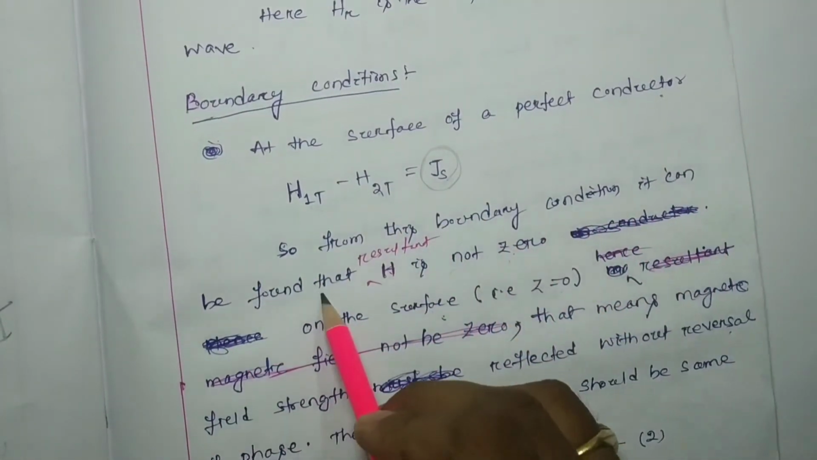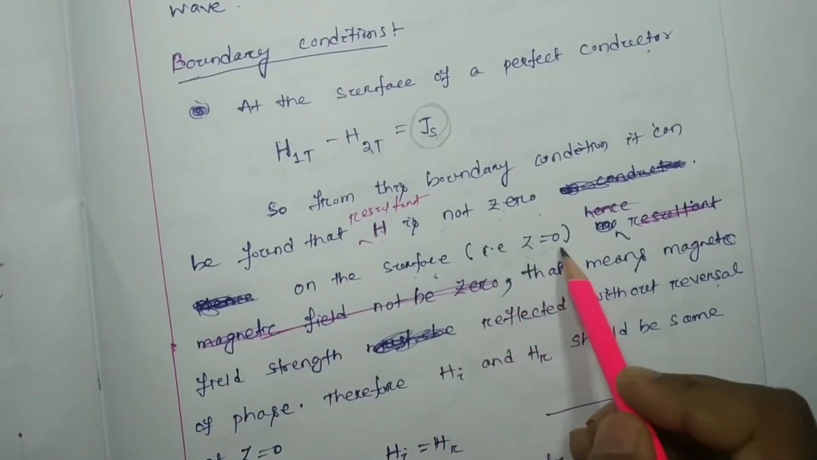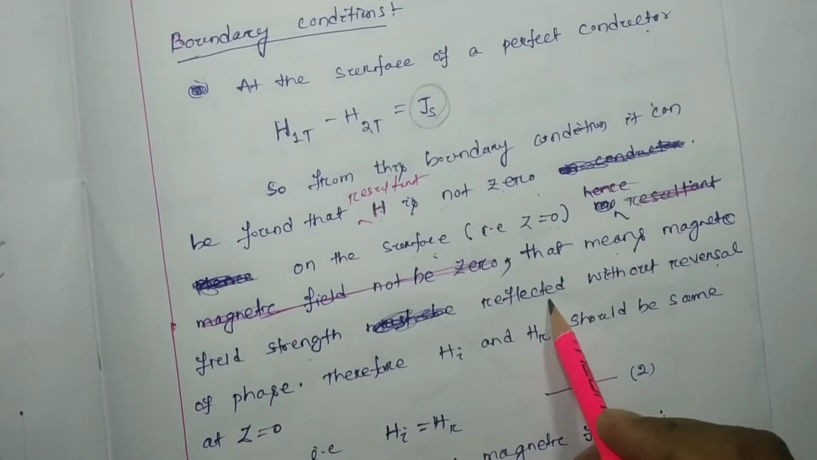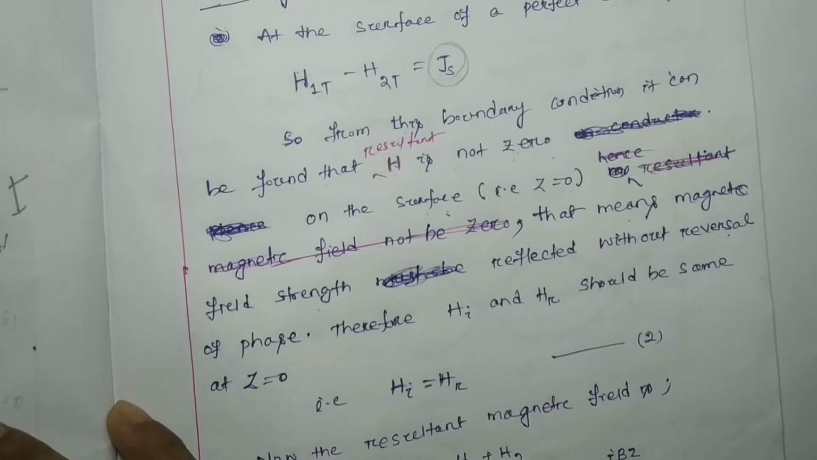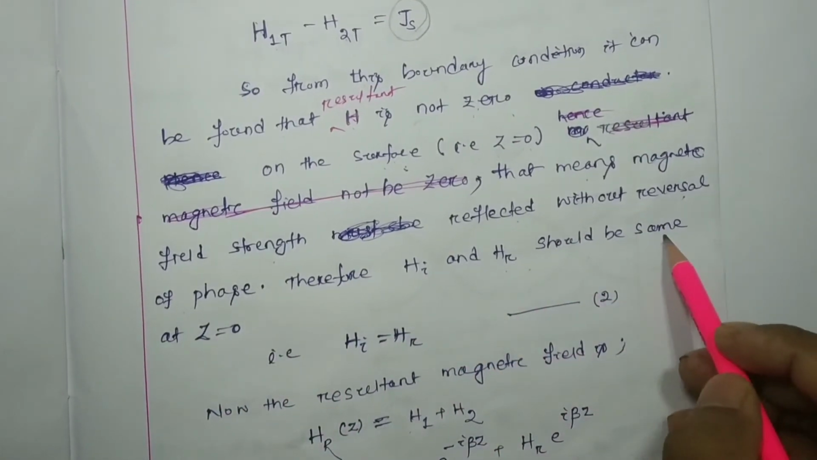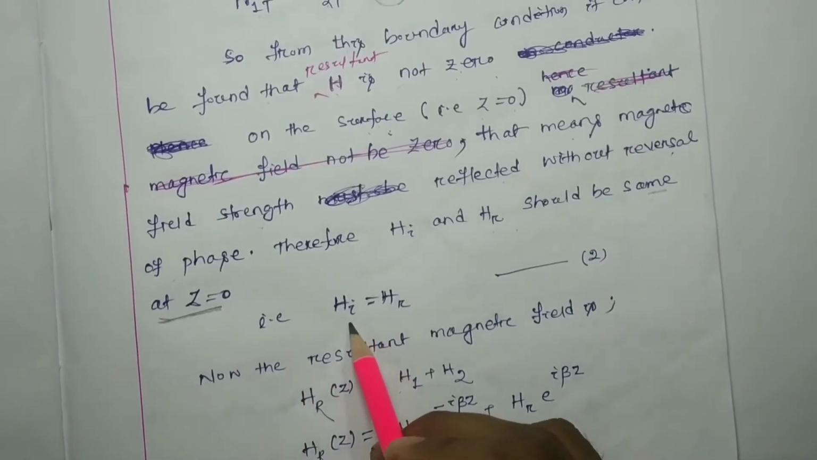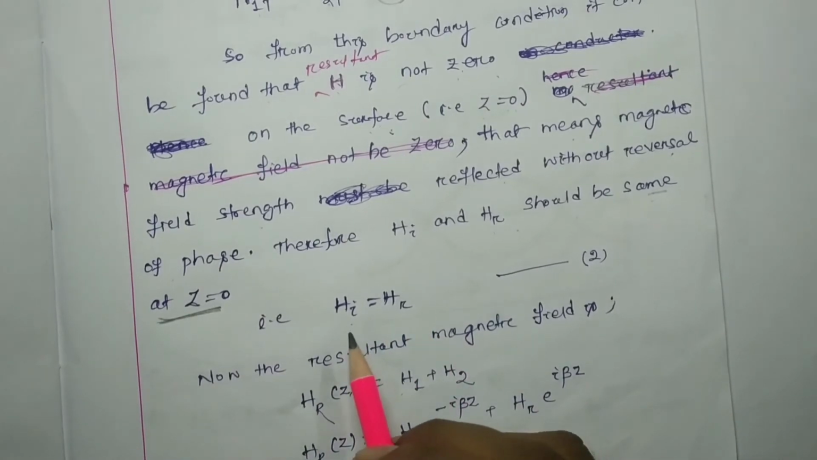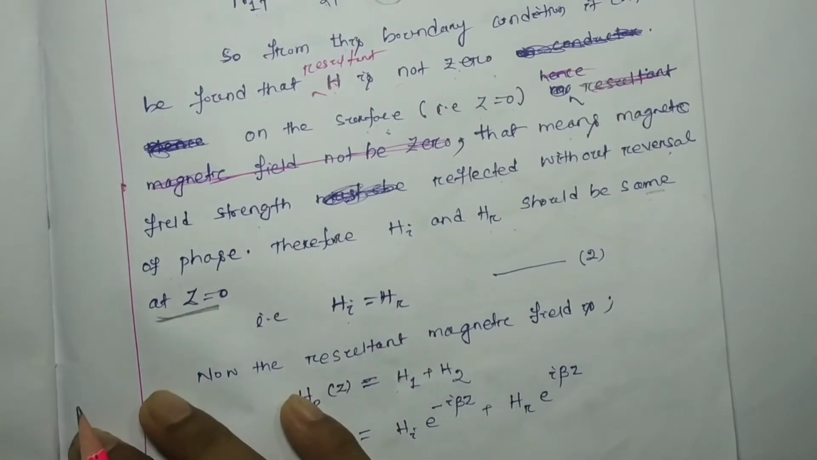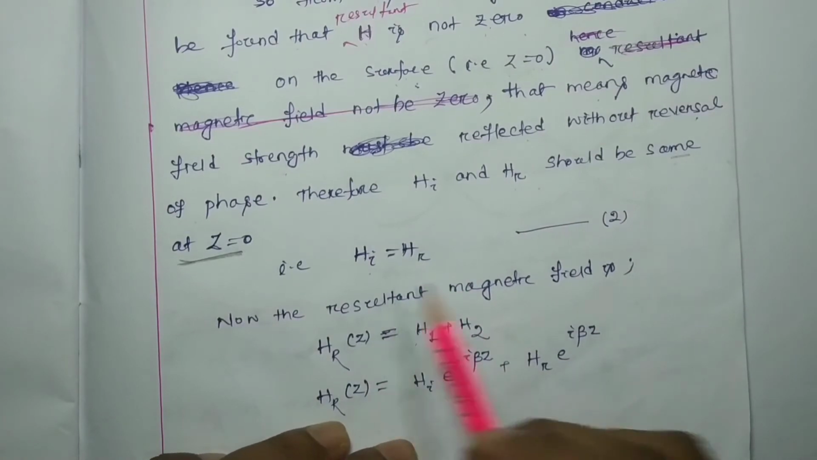Okay, so the same thing has been written here: from this boundary condition it can be found that resultant H is not 0 on the surface, that is Z equal to 0. That means the magnetic field strength is reflected without reversal of phase. Therefore HI and HR should be the same at Z equal to 0, that implies HI equal to HR. But in case of electric field we found EI equal to minus ER, phase reversal. Here HI equal to HR without phase reversal. Let this be equation number 2.